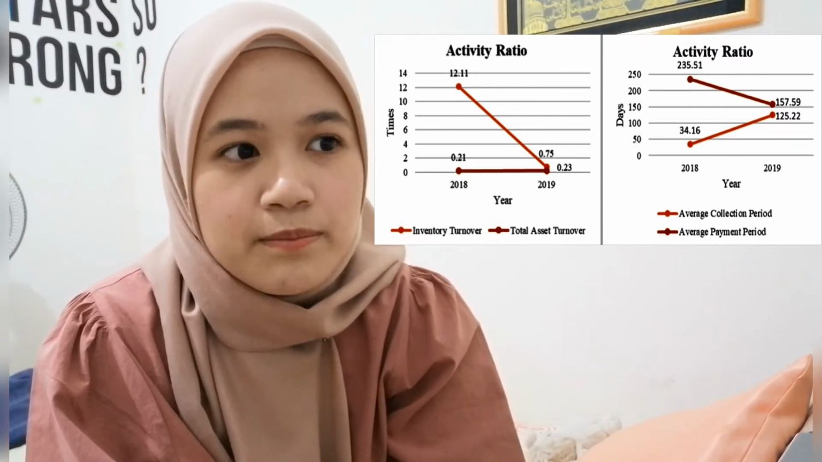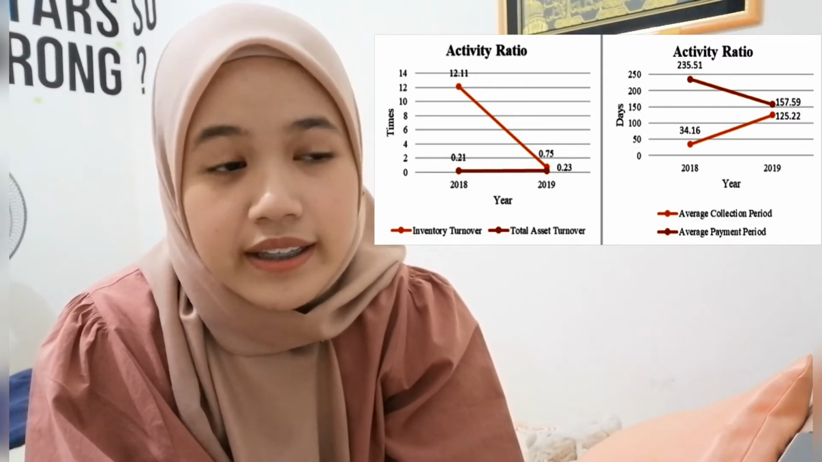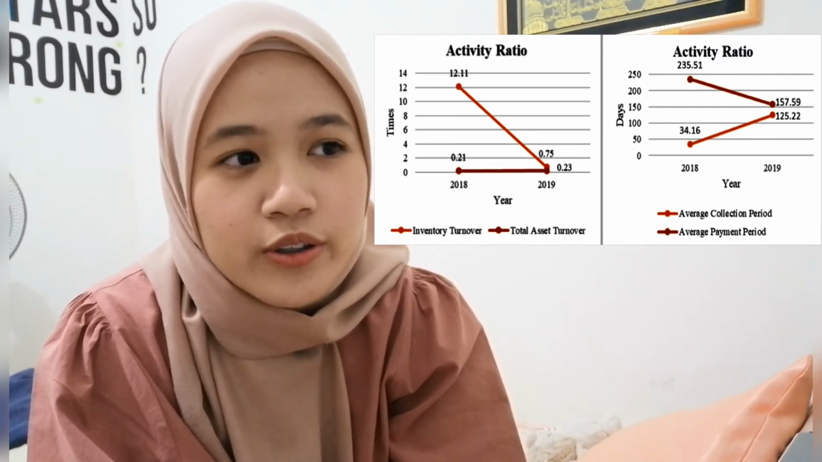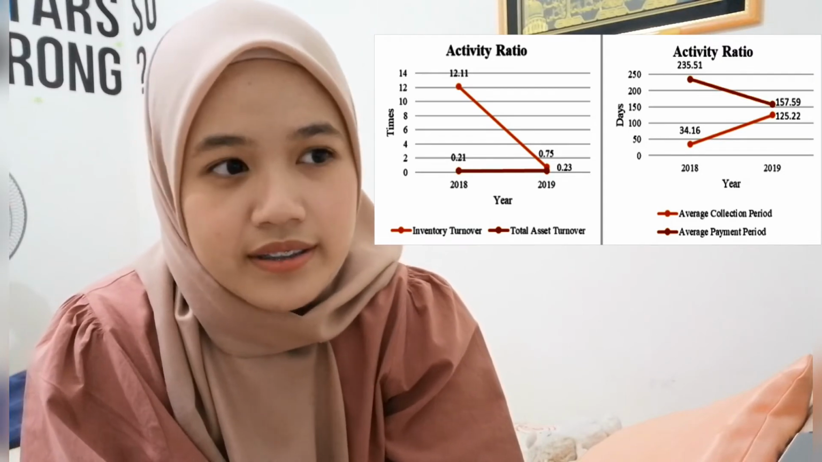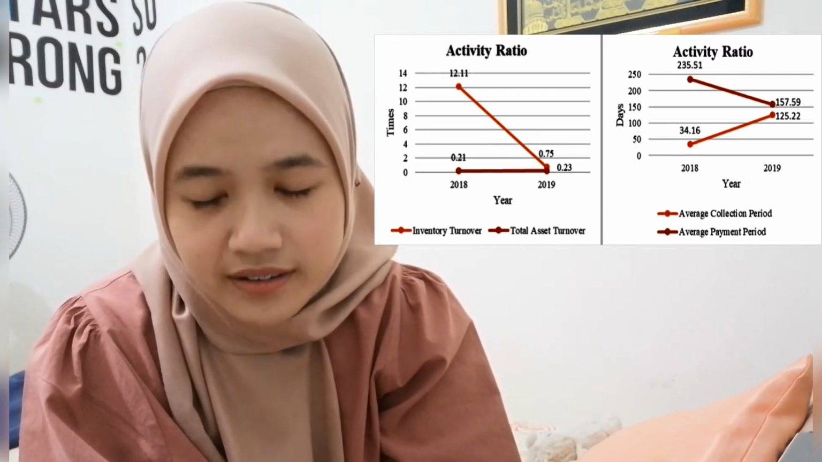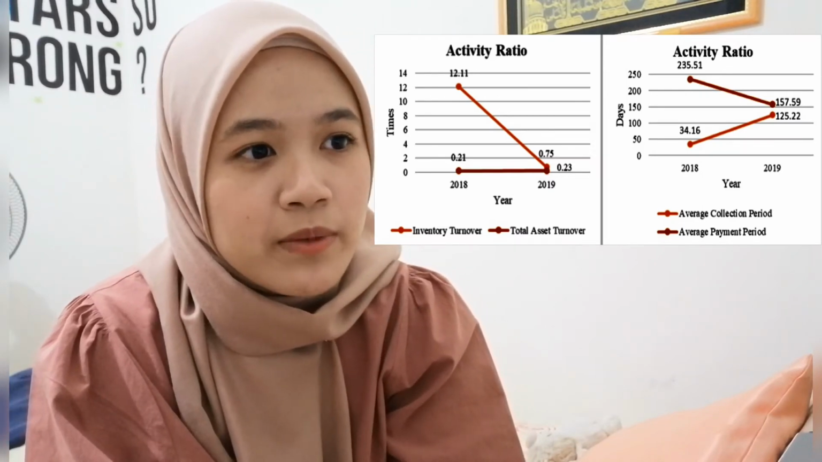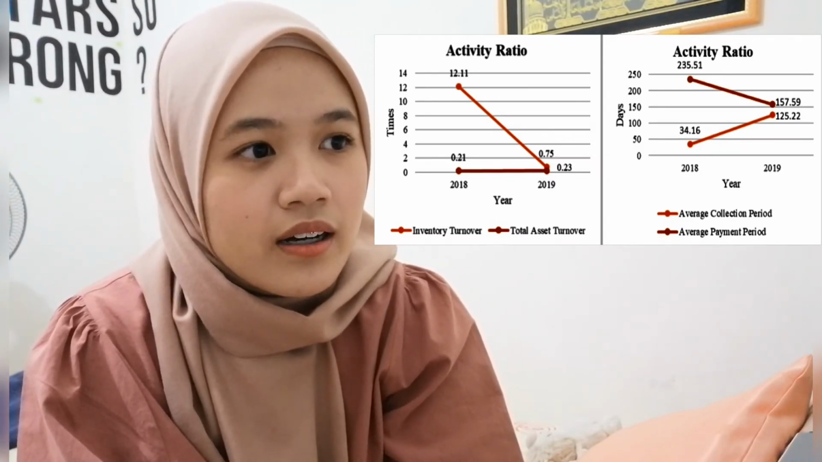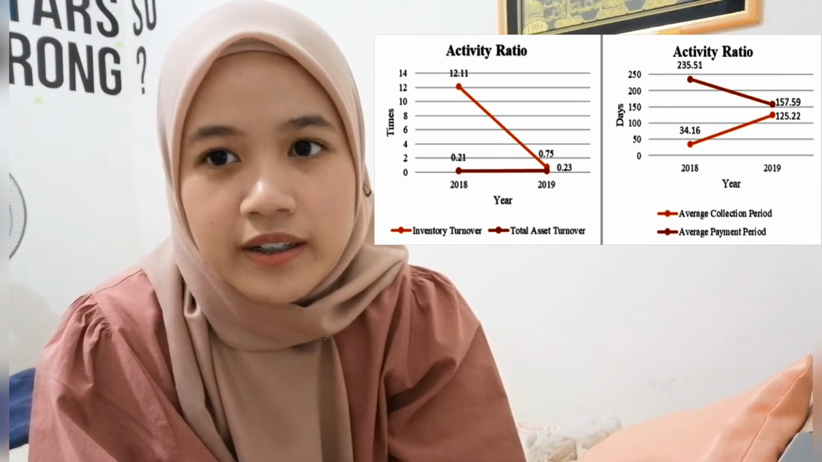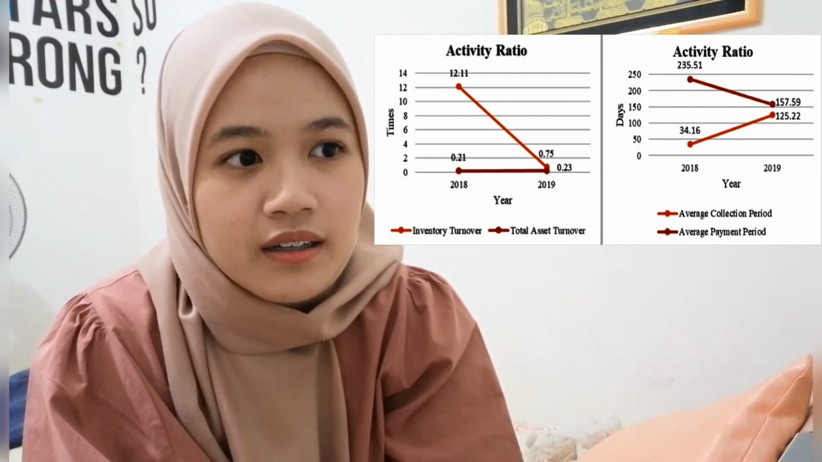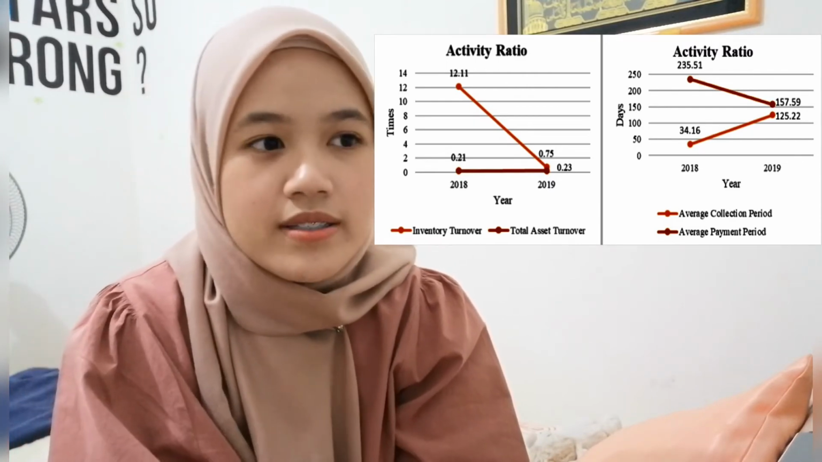The firm's ACP is also higher in 2019 compared to 2018, showing that the firm is not good at managing its credit sales and has less cash in hand. But the lower average payment period of the firm in 2019 compared to 2018 shows that the firm is able to repay its debts faster than the previous year.